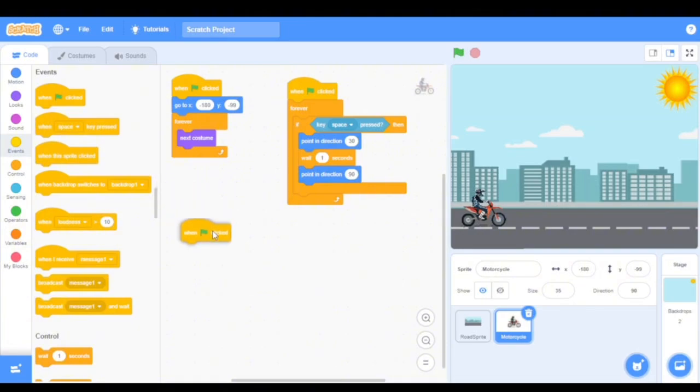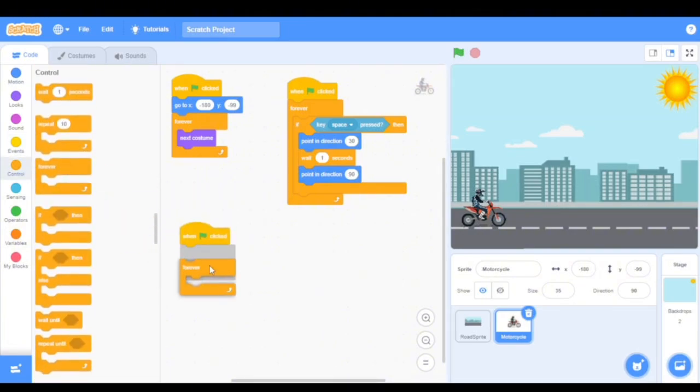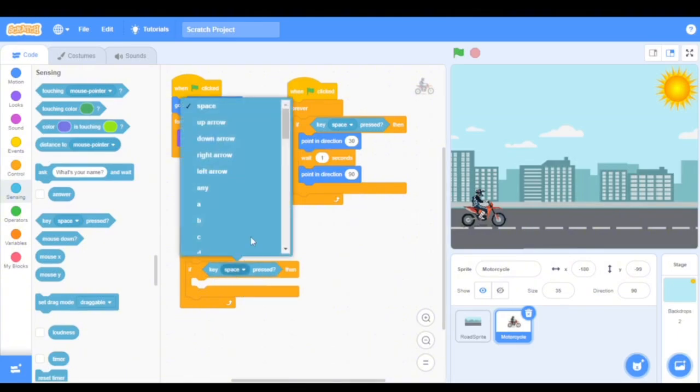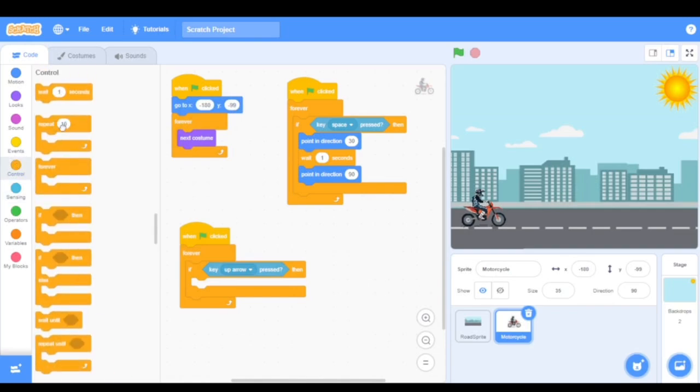When green flag clicked, forever, in control, if else then, rather, then I'm going to go to sensing and put key space pressed and change it to up arrow. Now I'm going to go back to control and I'll pick repeat.